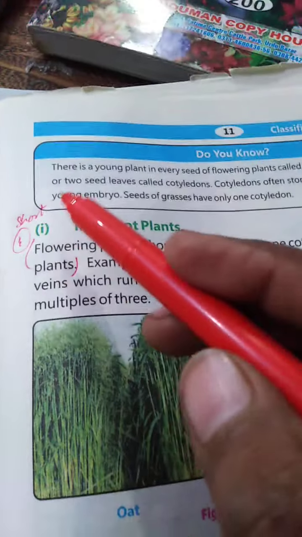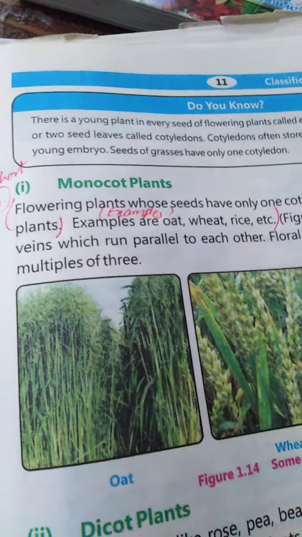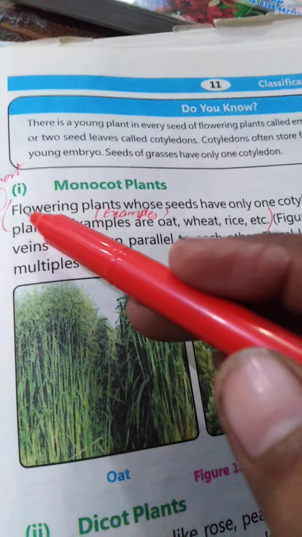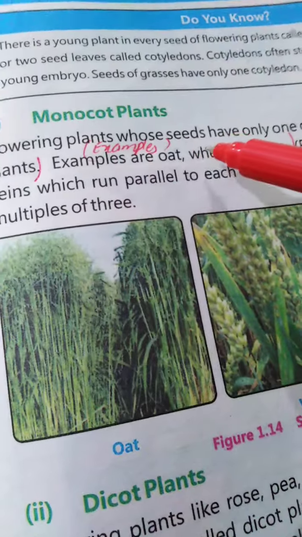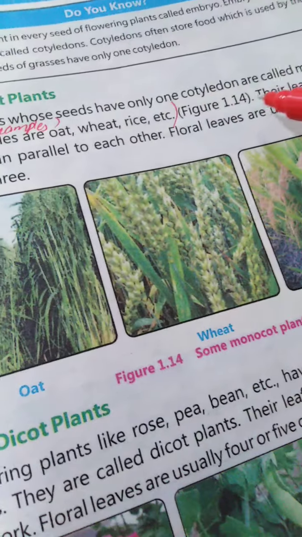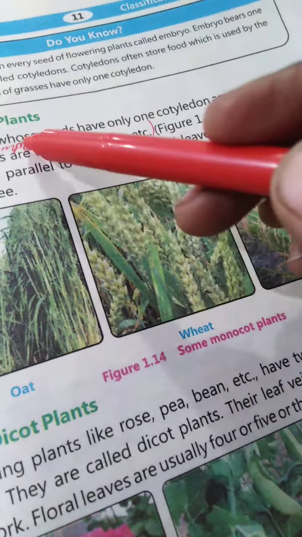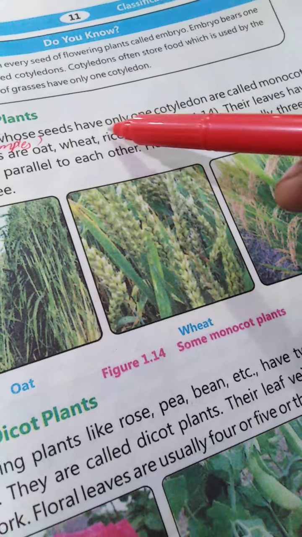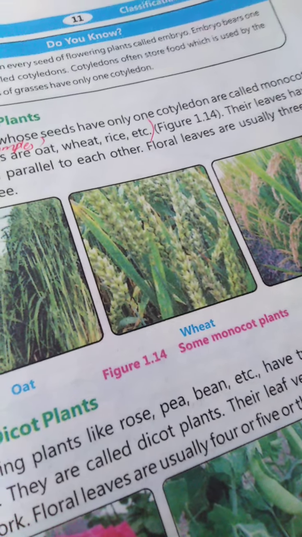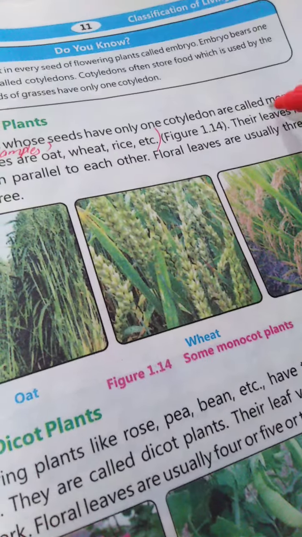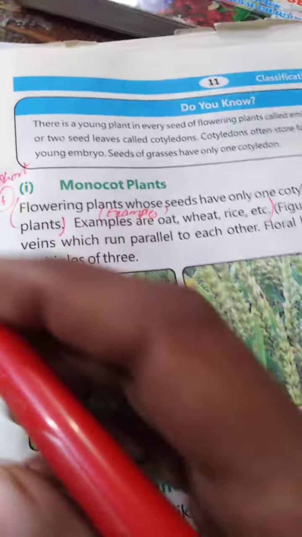Okay, students, the answer to that question: monocot plants. Flowering plants whose seeds have 1 cotyledon are called monocots, and flowering plants whose seeds have 2 cotyledons are called dicots. Mono means one and di means 2.